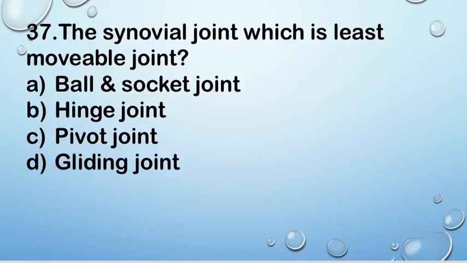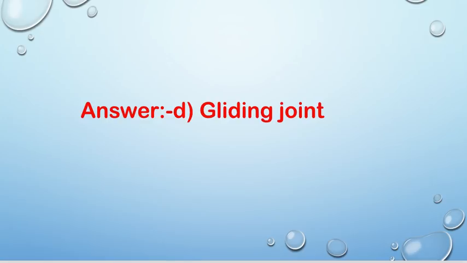Next question, number 37. The synovial joint which is least movable joint? A ball and socket joint, B hinge joint, C pivot joint and D gliding joint. Right answer is D, gliding joint. Gliding joint is the synovial joint that is the least movable joint.